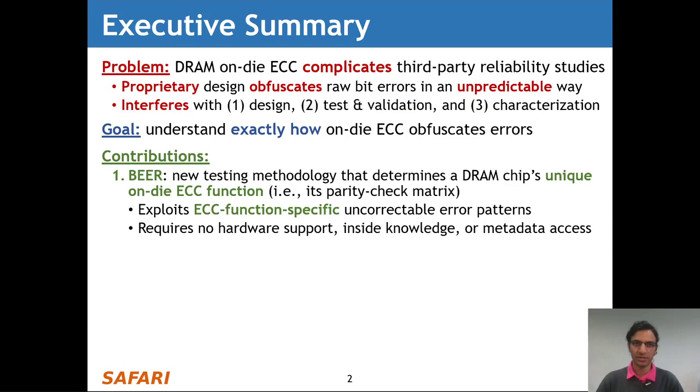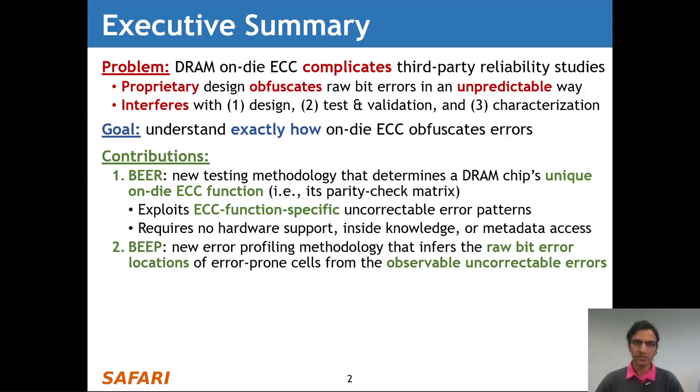First, we introduce BEER, a new testing methodology that determines a DRAM chip's unique OnDie ECC function. In other words, its parity check matrix. BEER exploits ECC function-specific uncorrectable error patterns and requires no hardware support, inside knowledge, or metadata access. Our second contribution is BEEP, which is a new error profiling methodology that infers the raw bit error locations of error-prone cells from only the observable uncorrectable errors.